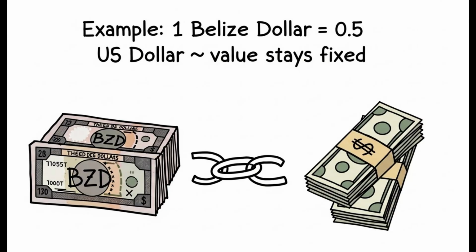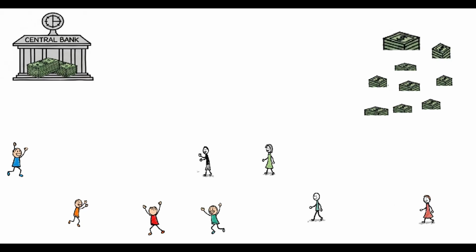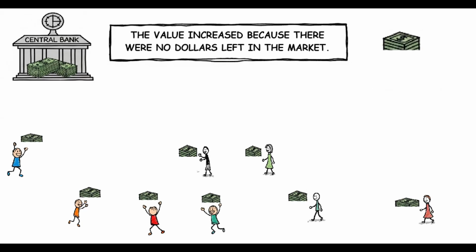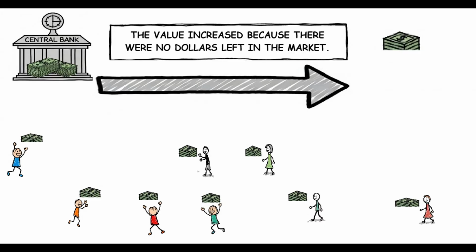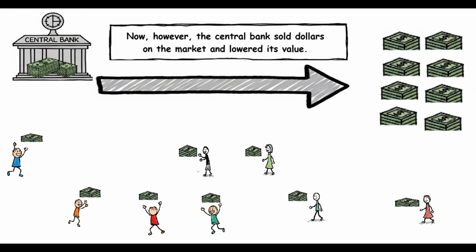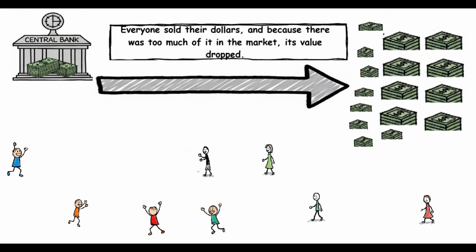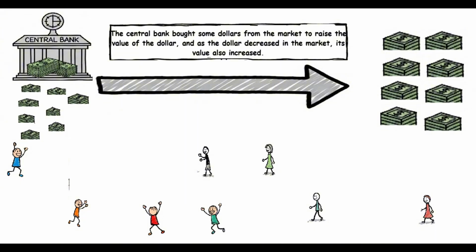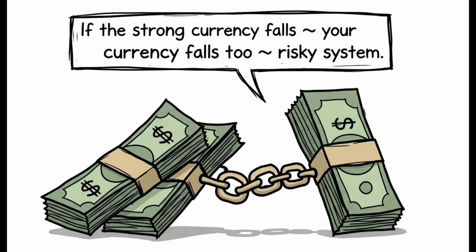So how do they keep it fixed? Normally, exchange prices are determined by supply and demand in the market. But in this system, the state's central bank does this. When the dollar sees high demand, the state sells dollars to the market so the dollar does not gain value. Thus, demand becomes balanced and its value does not rise. When the dollar loses value, the state buys dollars from the market so its own fixed currency does not fall. Meaning, the central bank constantly buys and sells currency to fix the exchange rate. This system is very orderly but risky. If the strong currency falls, you fall too.